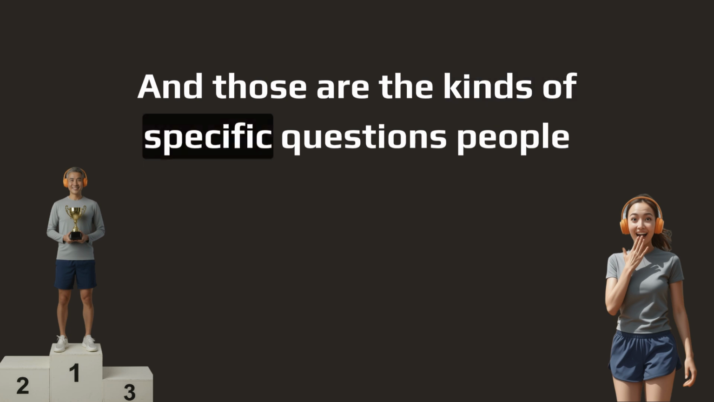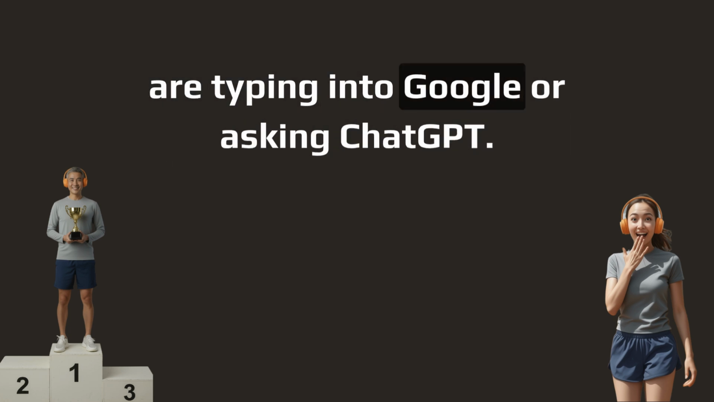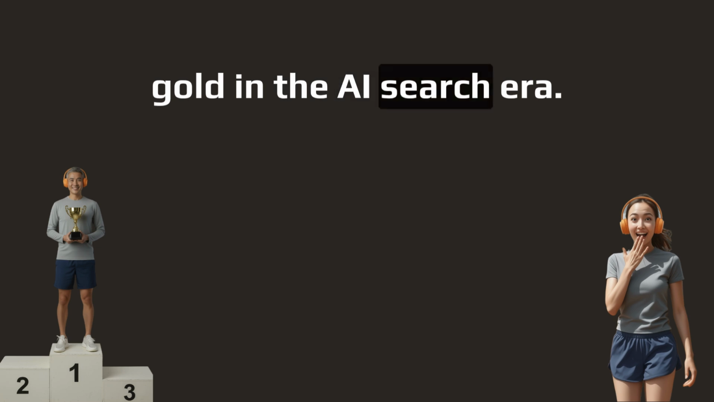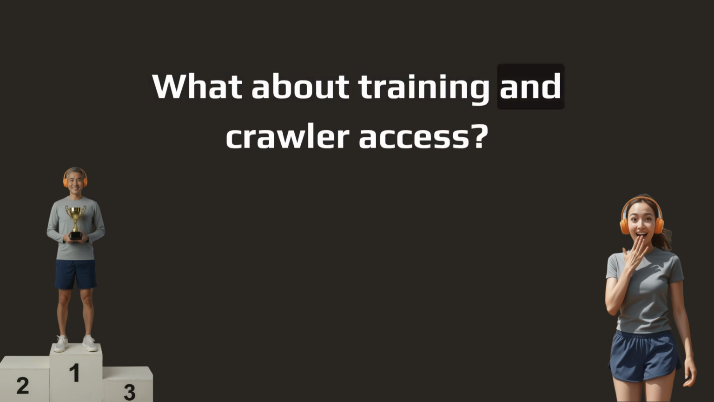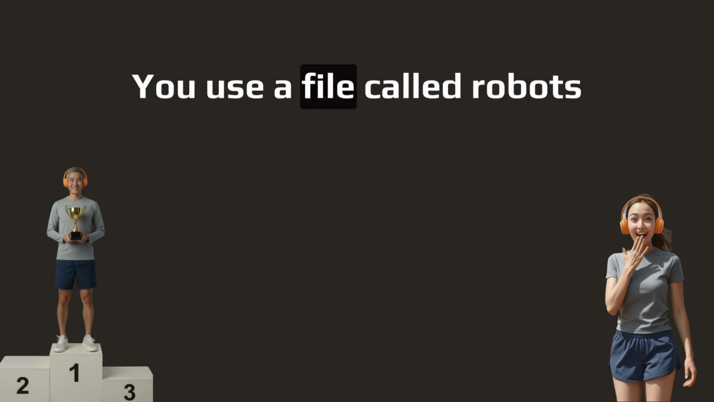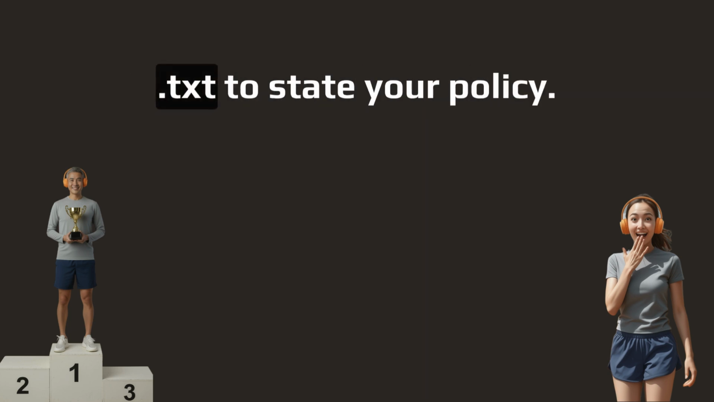And those are the kinds of specific questions people are typing into Google or asking ChatGPT. Exactly. Those long-tail queries are gold in the AI search era. What about training and crawler access? How do we control that? You use a file called Robots.txt to state your policy.